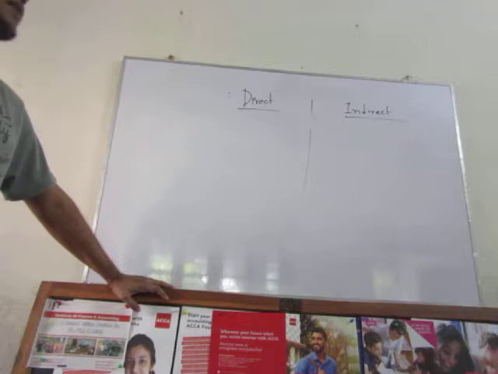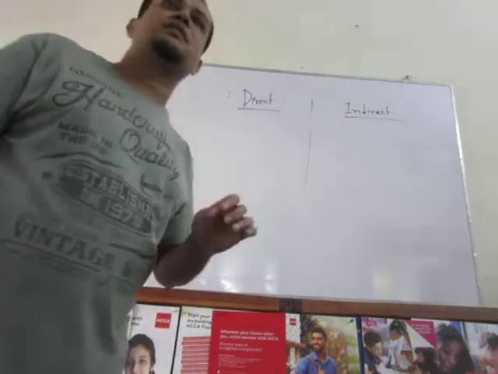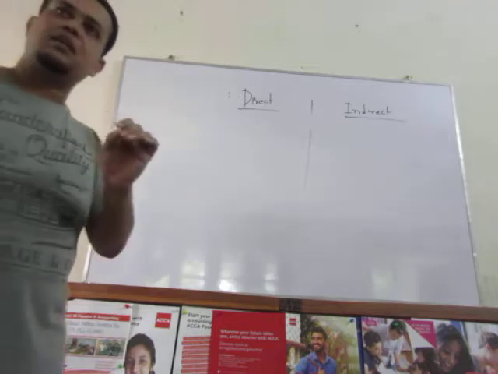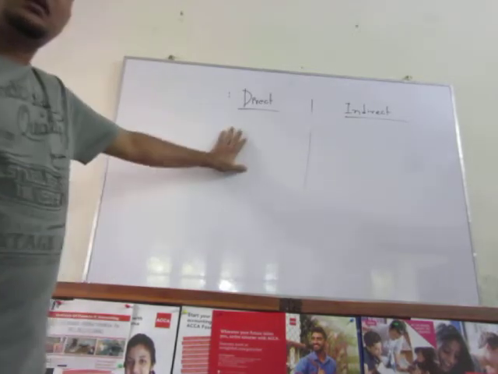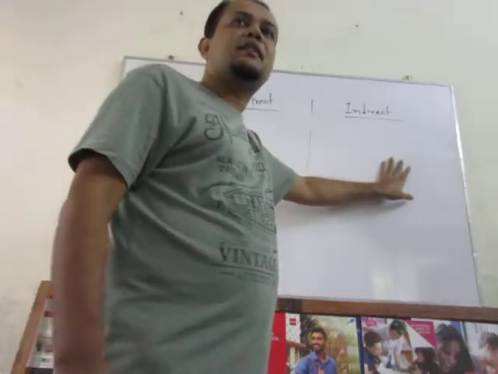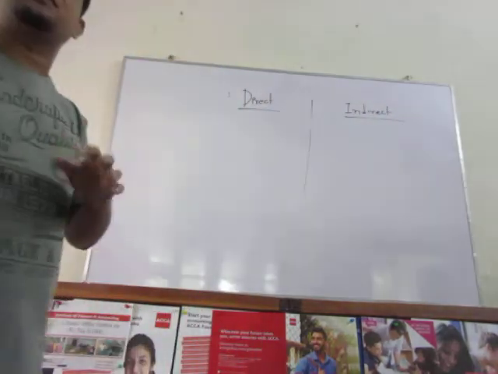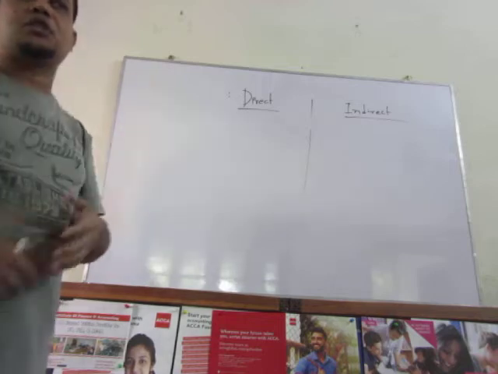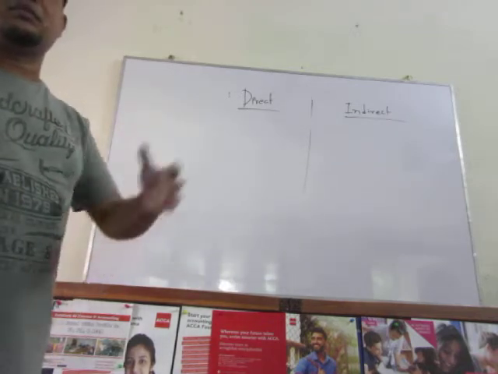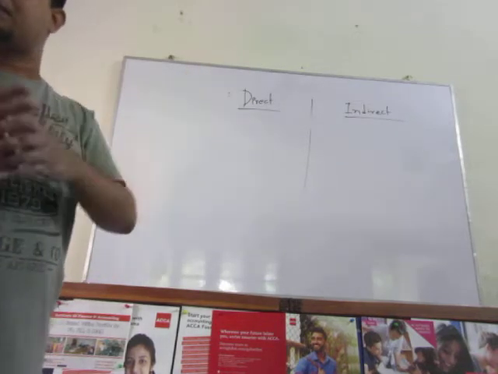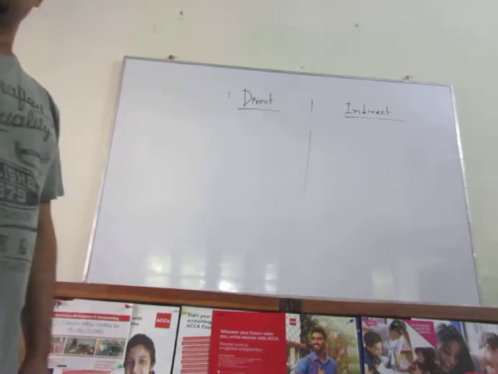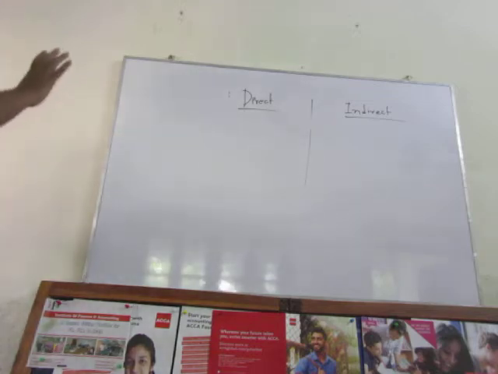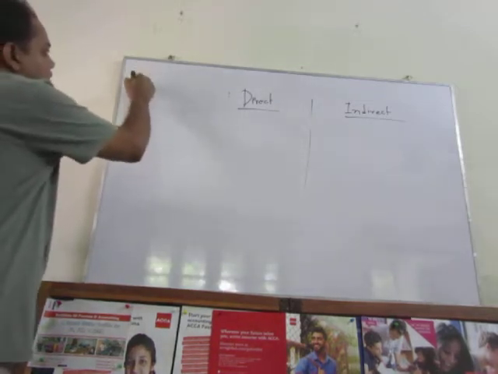Clear? So first of all, to control this cost, you need to make yourself clear what portion of labor payment as a whole is direct and what portion of labor payment is indirect. Even you guys may confront this kind of example or question in your exam hall. There will be several kinds of payment. From that payment you have to find out the portion which is direct or which is overhead. Clear? So that's why you have to go through some sequence. First of all, we'll talk about the direct labor.